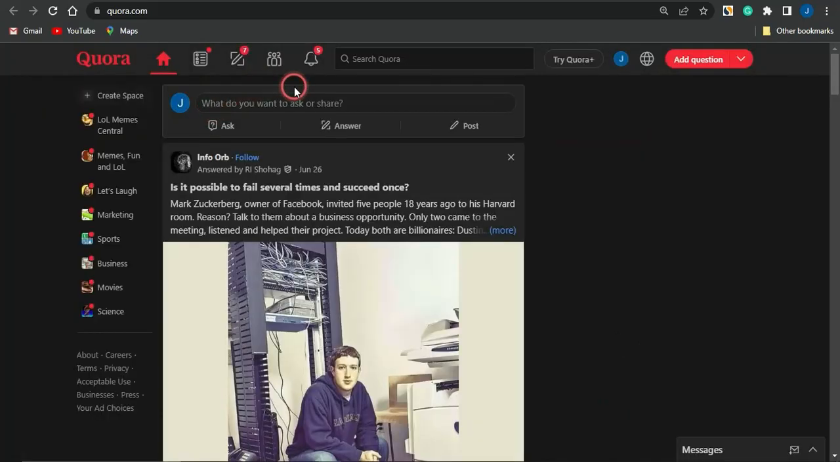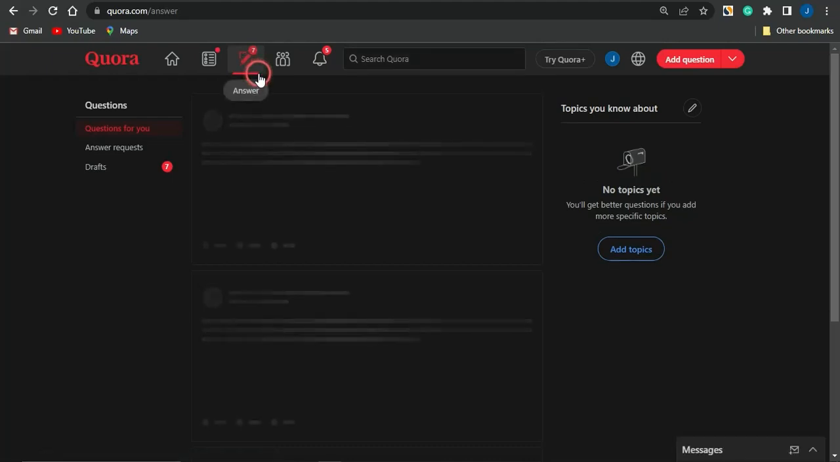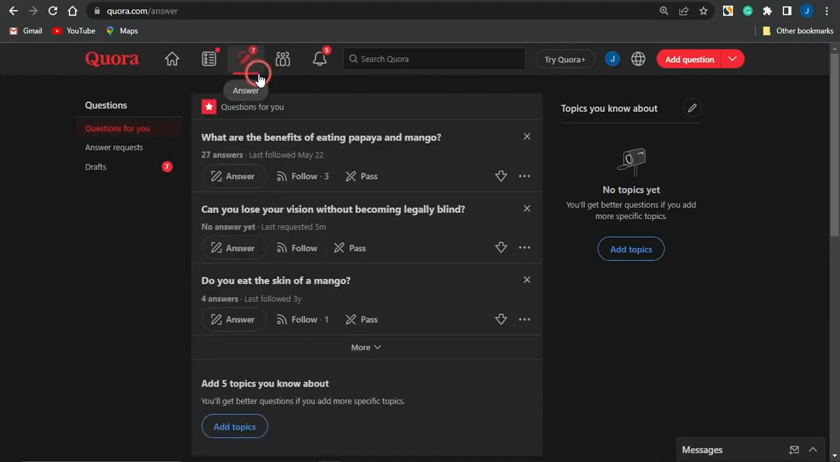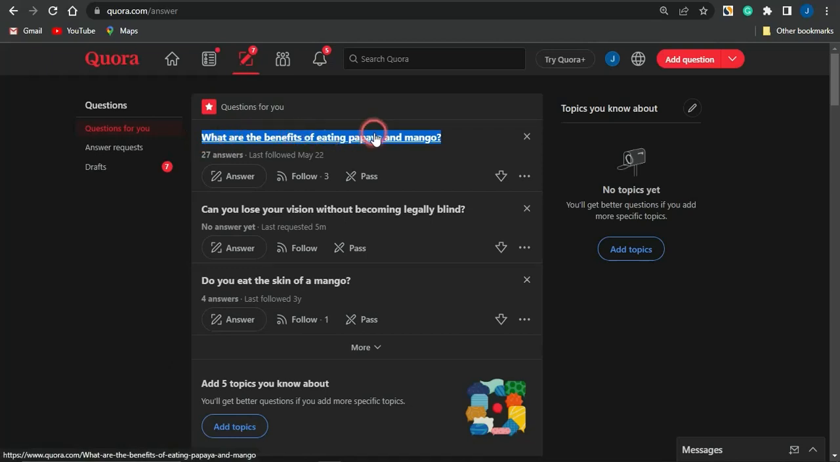Another strategy which you could use to promote that offer on Quora is to go on to the answers section. If you click on this section, guys, you'll be able to see a lot of questions which a lot of people are interested in. Right now I could simply copy this question. As you can see, the question says, what are the benefits of eating papaya and mango?